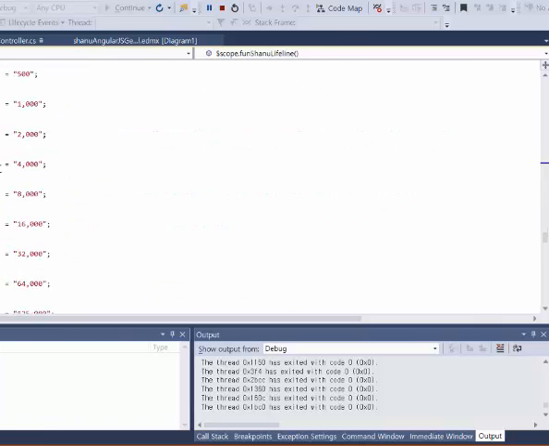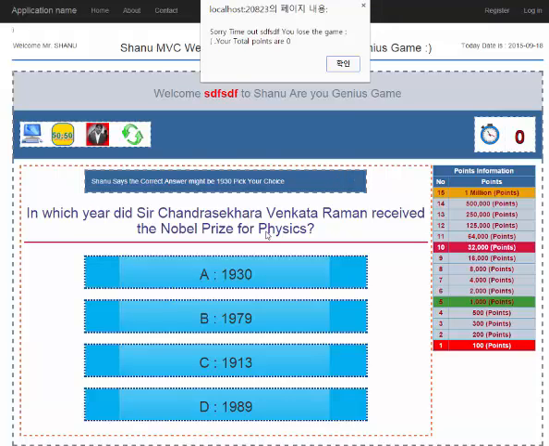I hope you can download the program and have fun. I request you to add more questions to the program, and you can also extend this with admin and user. In admin you can insert all the questions and answers into the database, and on the user side they can log into the system and play the game. The admin can store all the users' information in the database. This will make the program more interactive and more live.